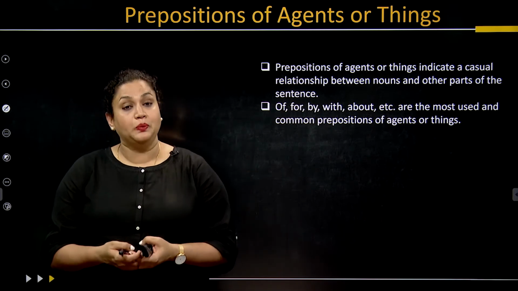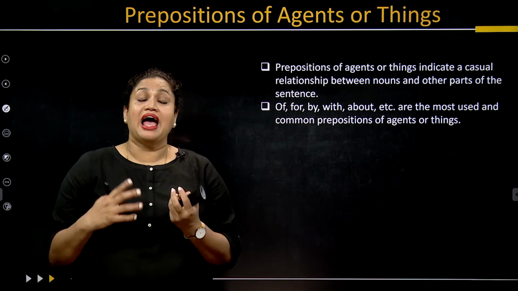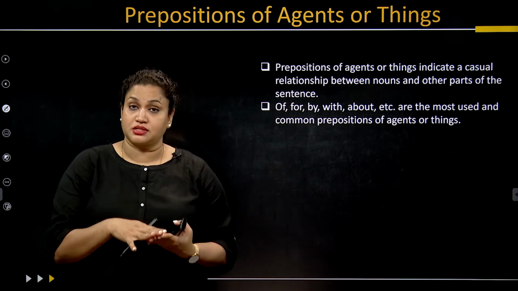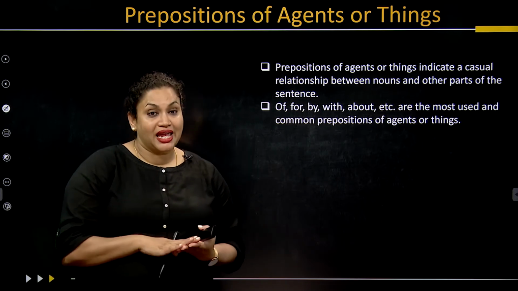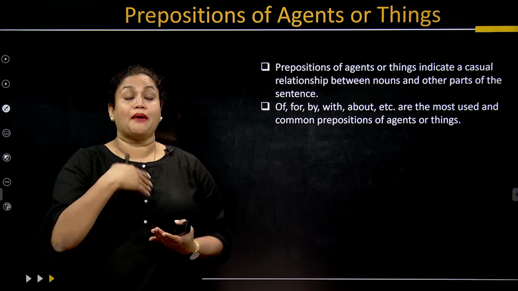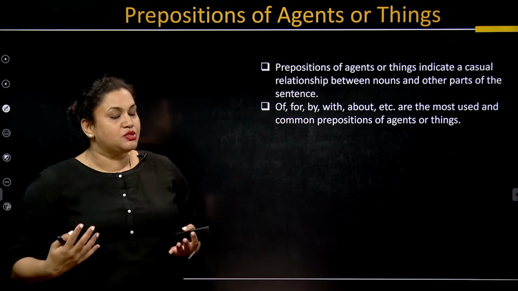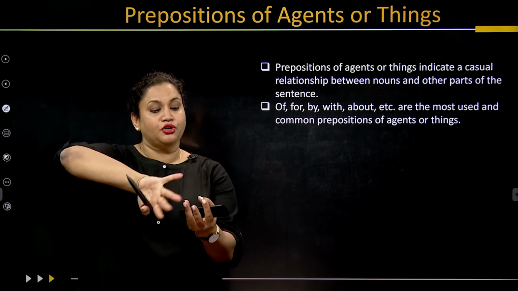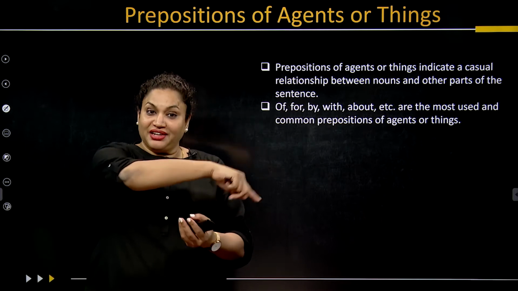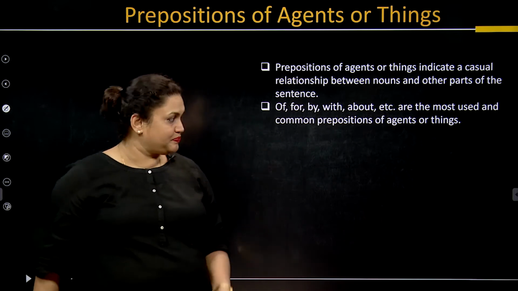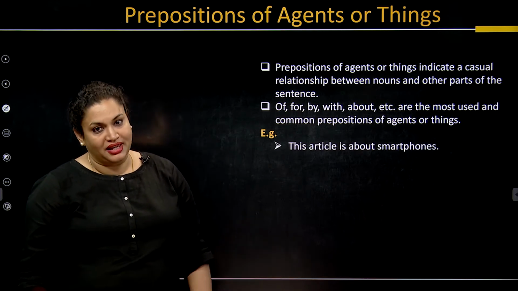Whenever I am using a word called about, I am talking about something. We are going to have a discussion on pollution. Rather than that, we can say we are going to discuss about pollution, that makes better sense, because when we are saying about, that means I am going to talk everything about it, that is everything related to it.